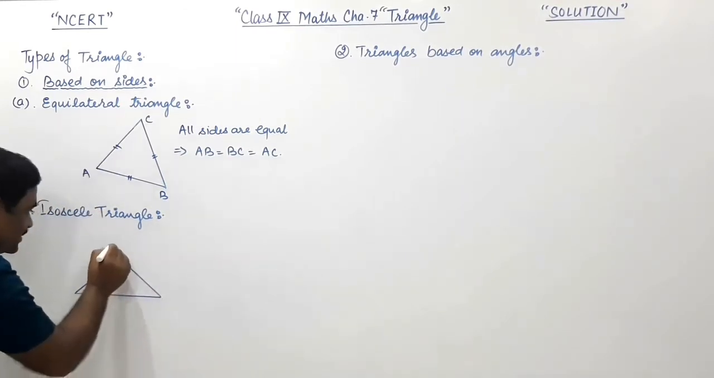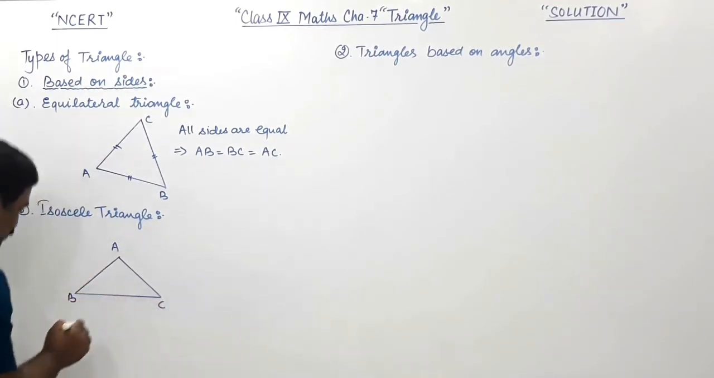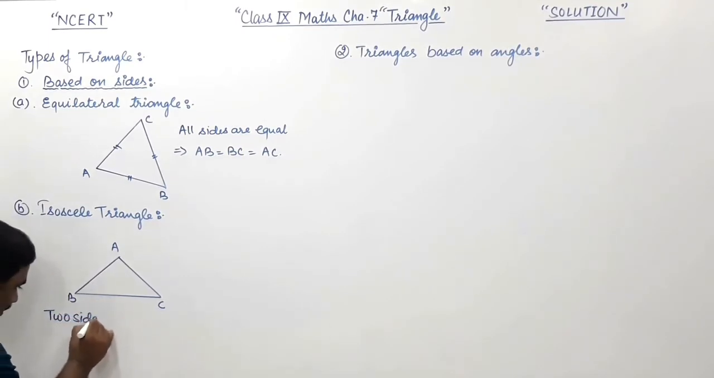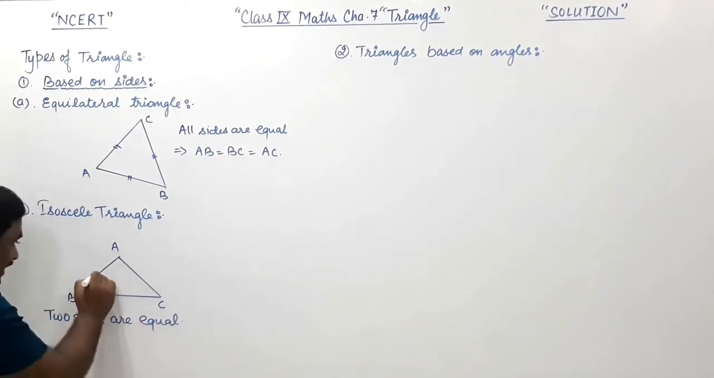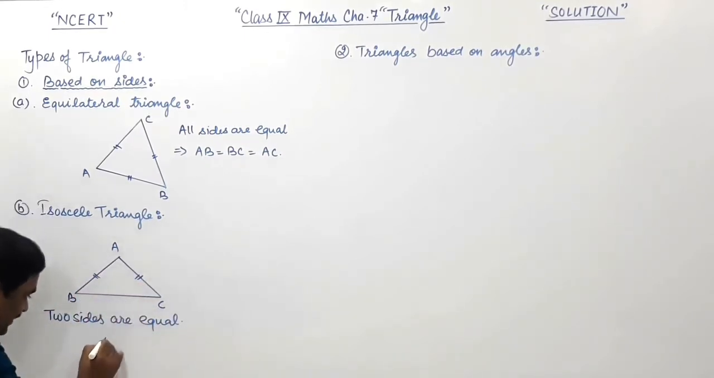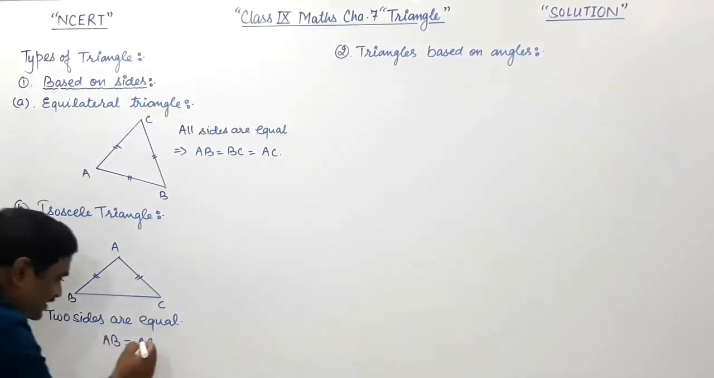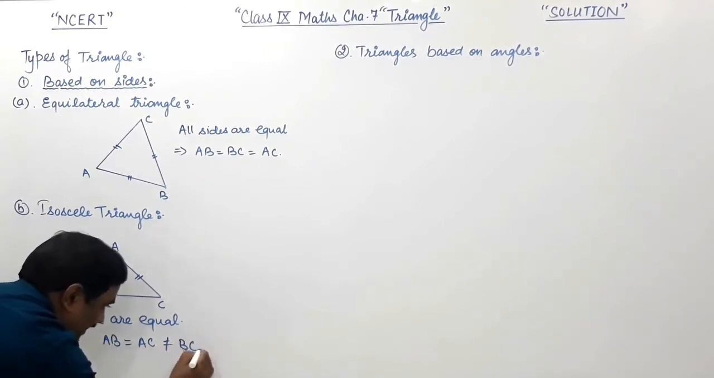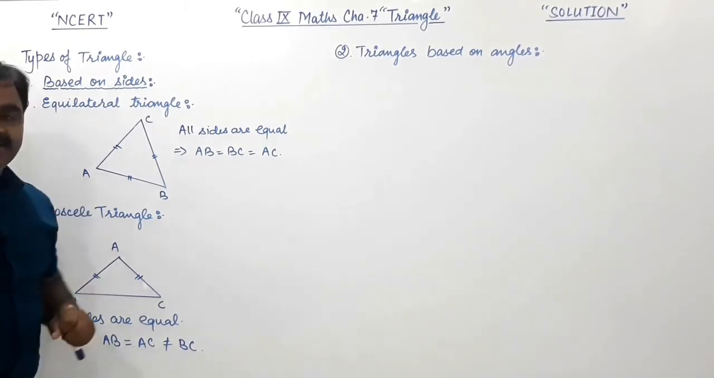See, this is triangle ABC. 2 of its sides are equal. It means AB is equal to AC. But the third side is not equal to BC. So, if 2 sides are equal, then this triangle is called an isosceles triangle.